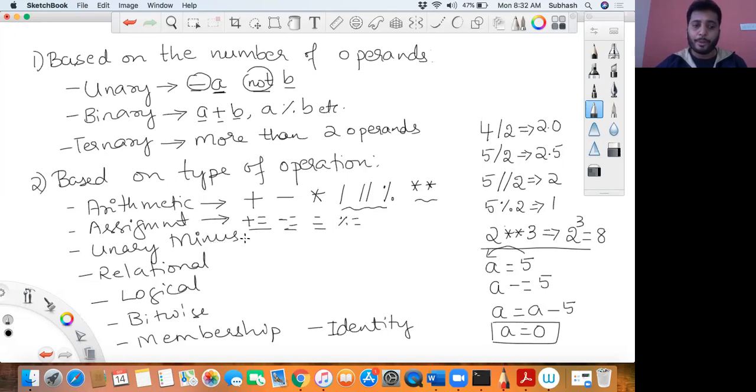Now, what do you mean by unary minus? Negating a value. Let me erase this. Or let me write it here itself. I'll erase this for now.